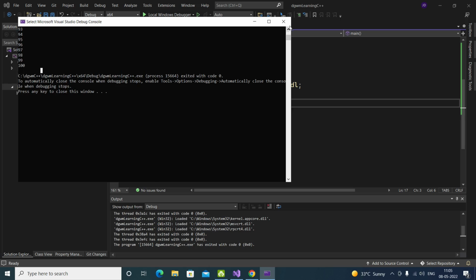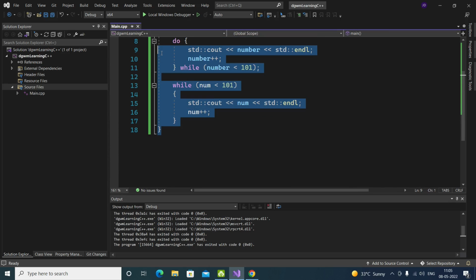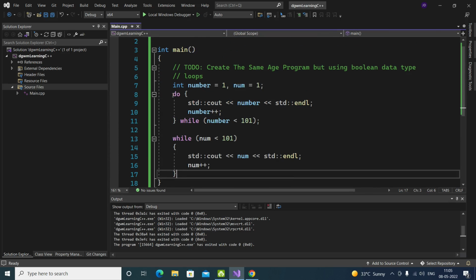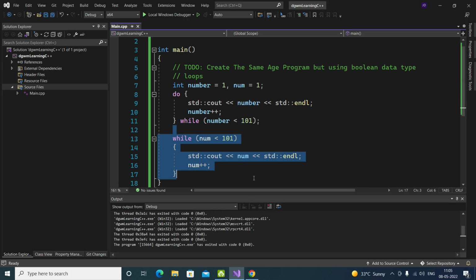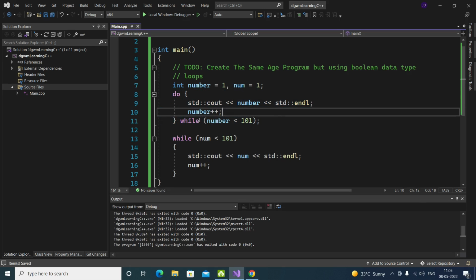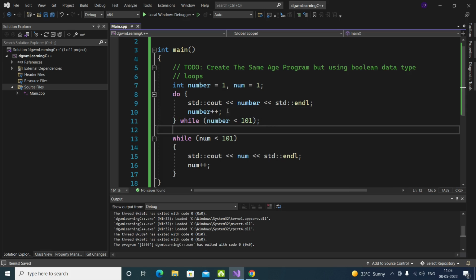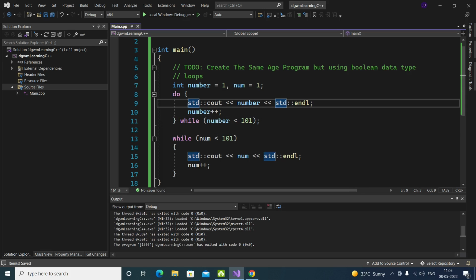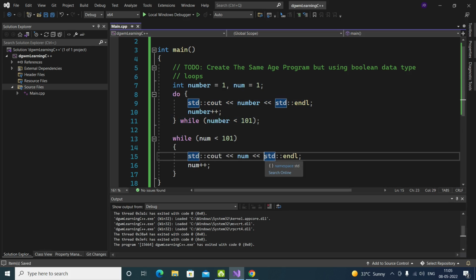Now you think it is the same thing, nothing has changed, so why should we use this? I can just do this or this, whatever you want. But there is a condition. The do while loop checks the condition later: first it will execute the code, and then it will check the condition. The while loop first checks the condition, and then executes the code.